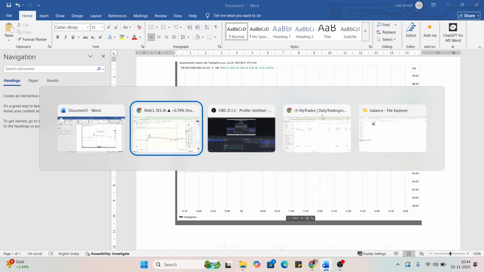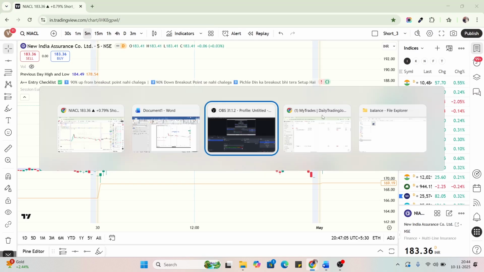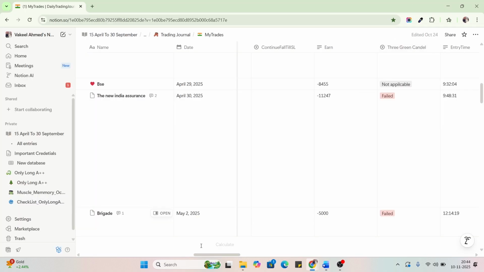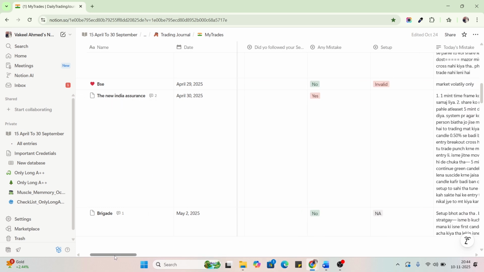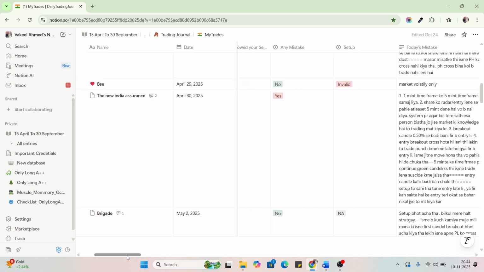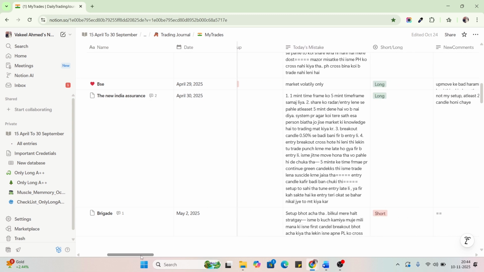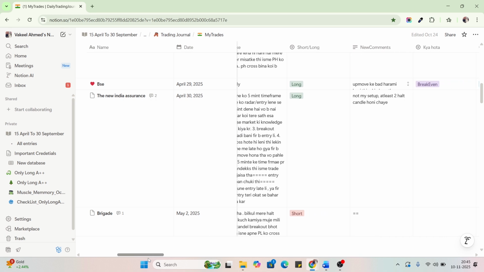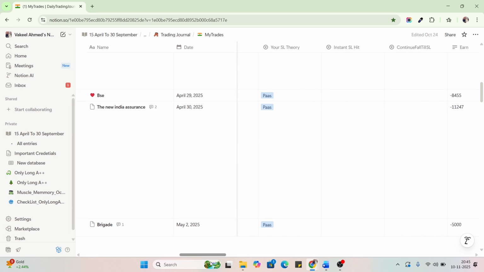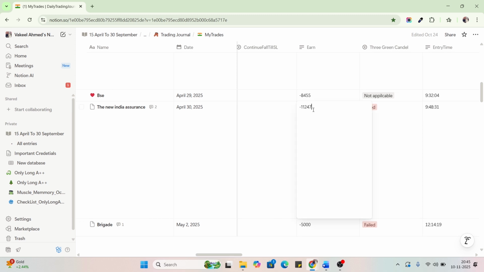You can see my previous window. I take all the screenshots at that time and mention them in my journal. This is my journal. Let me go through it. So this is the name, this is the date. Any mistake? Yes. Setup invalid, of course. I have mentioned lots of comments here. We will read them one by one in some time. Setup was long, new comments, and yeah, this is very hurting.